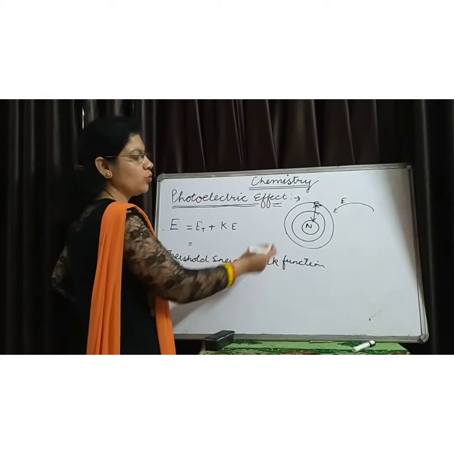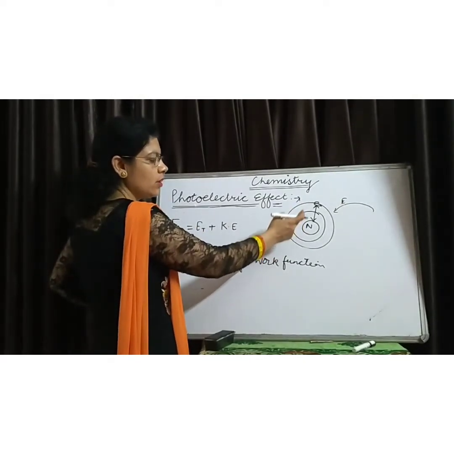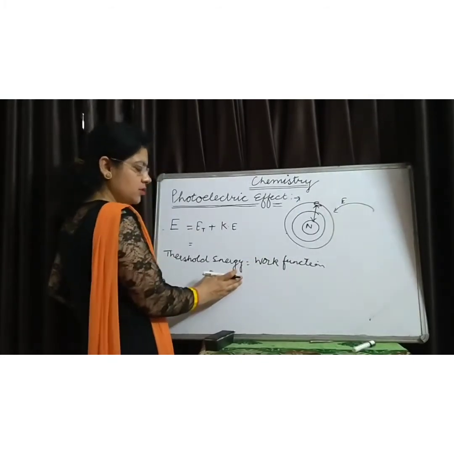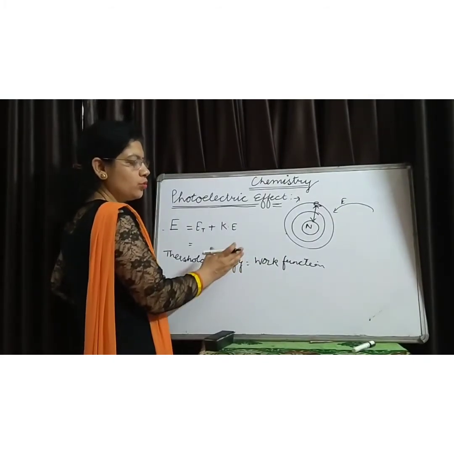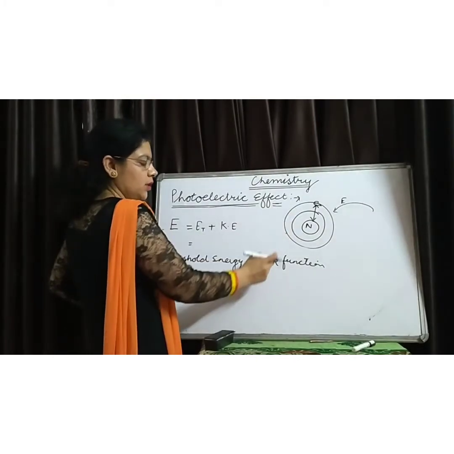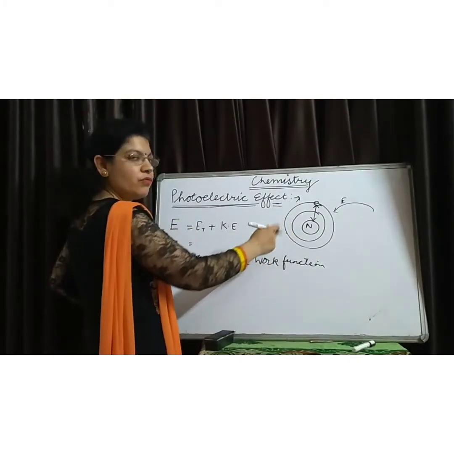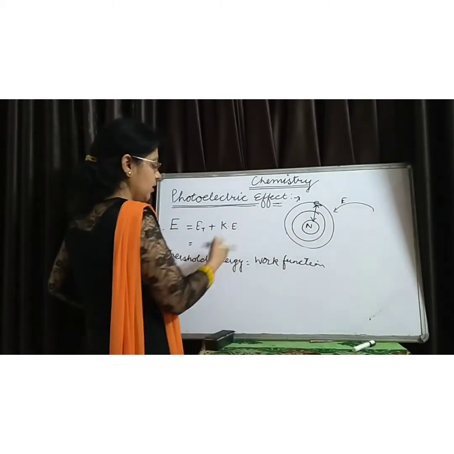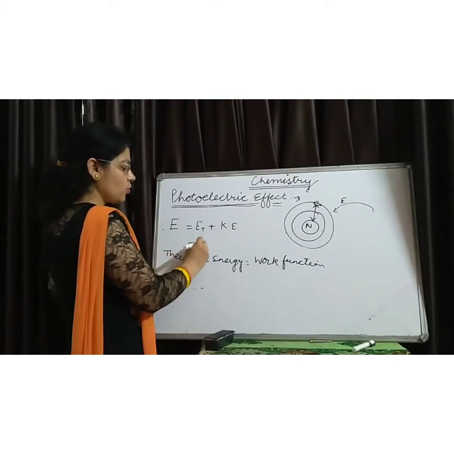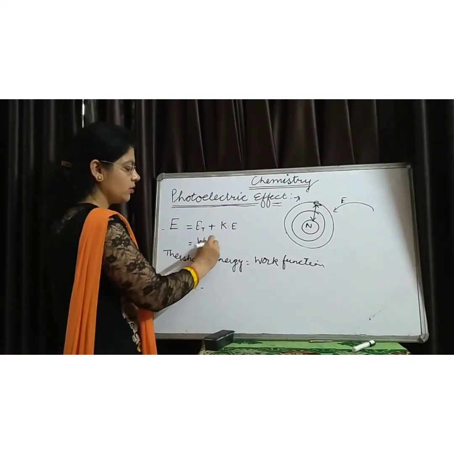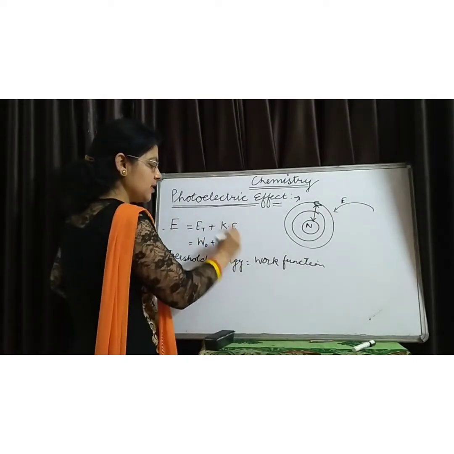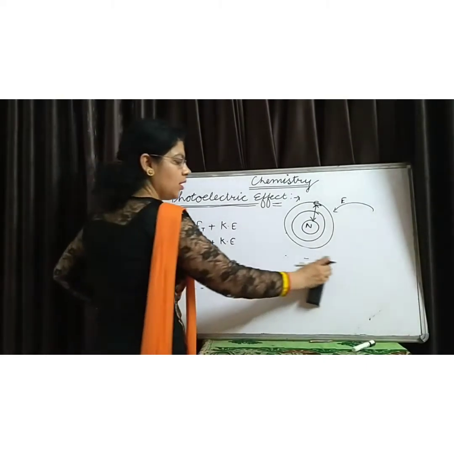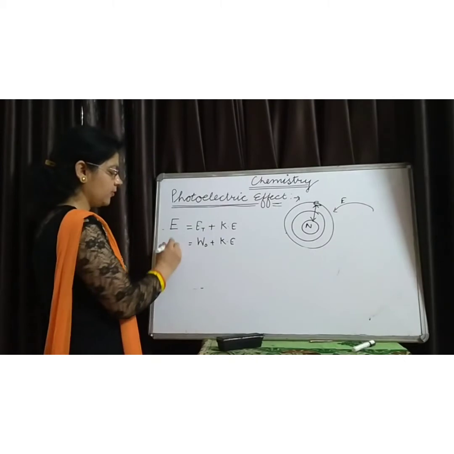What type of work? To break up the force of attraction between the nucleus and the electron. Therefore, it is also known as the work function, and the extra energy that we supply from the outside is used as the kinetic energy of the electron.